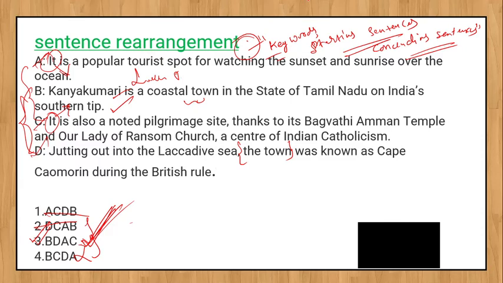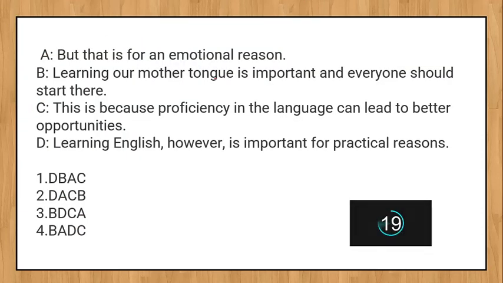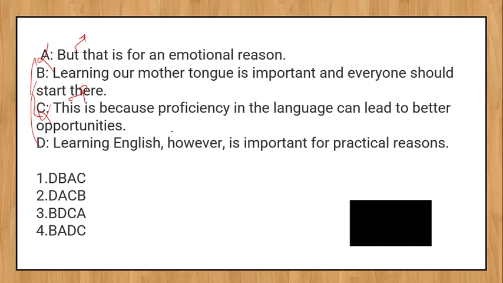Next question. Again, this is a conjunction, it joins two sentences, so this cannot be the starting sentence. Again, with the pronoun "this", it cannot be the starting sentence. So A and C are not the starting sentence. So B or D should be the starting sentence. Again, in sentence C, "however" is a conjunction.